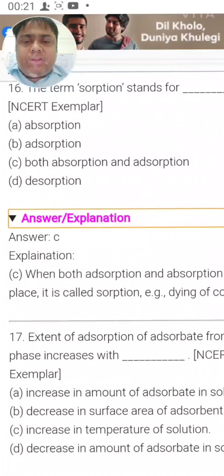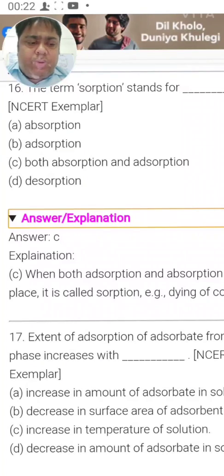Yes. The extent of adsorption of adsorbate from solution phase increases with. Okay. From solution, the adsorption has to take place. So with increase in the amount of adsorbent in the solution, decrease in the surface of the adsorbent, increase in the temperature of the solution, and decrease in the amount of adsorbate.